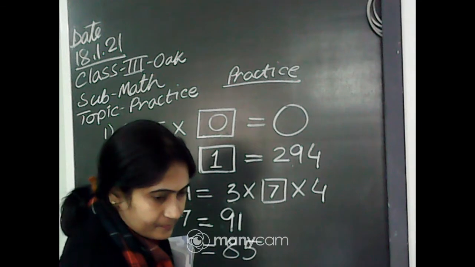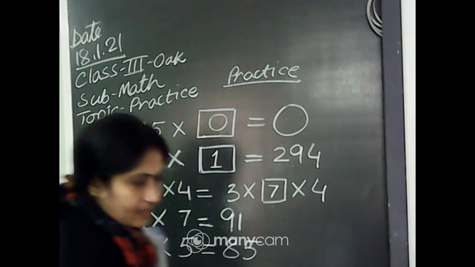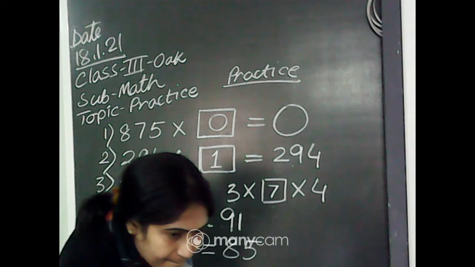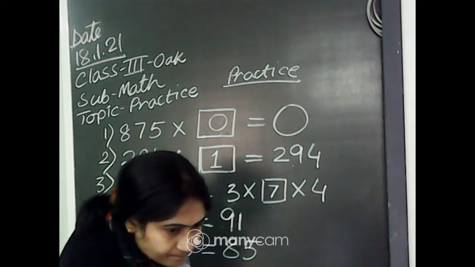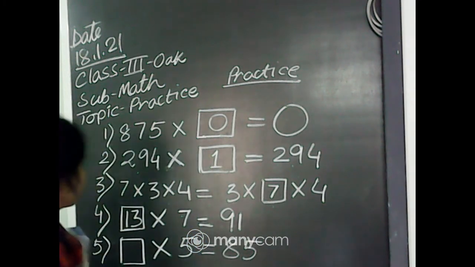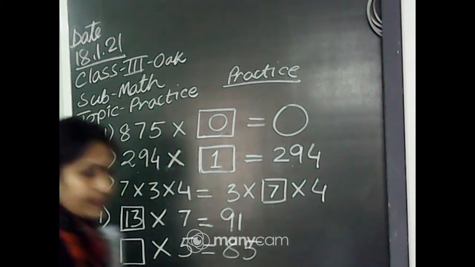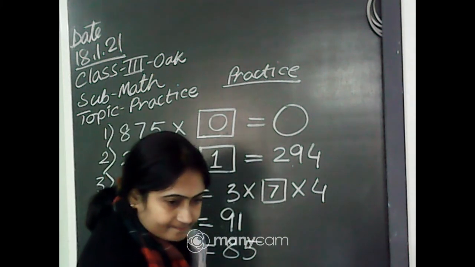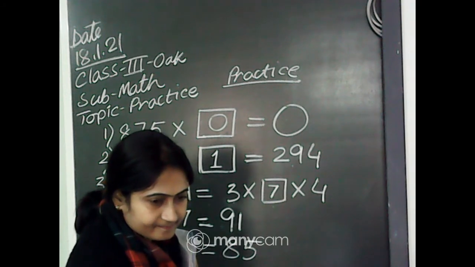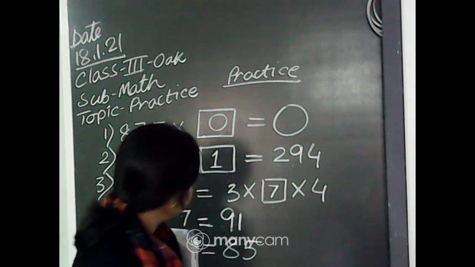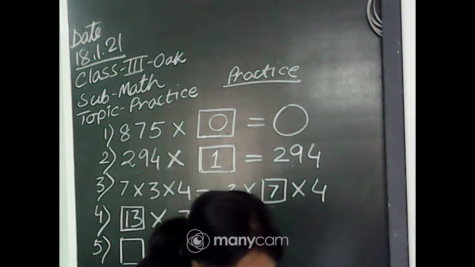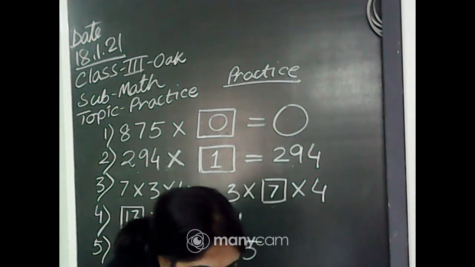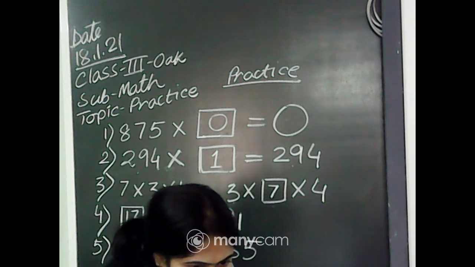Quick. Answer me quickly, beta. Dash into 5 equals 85. What will be the answer?